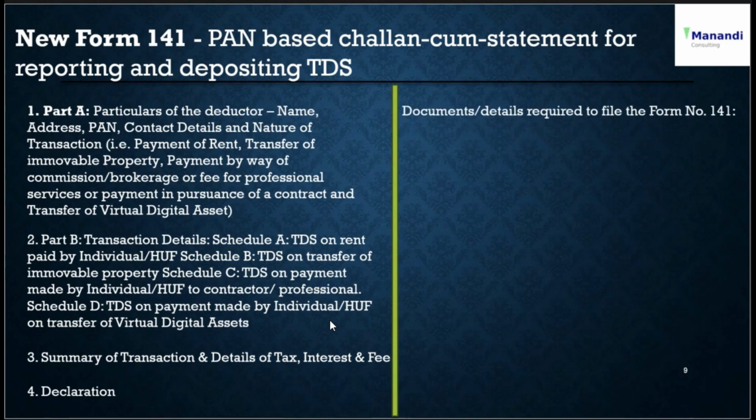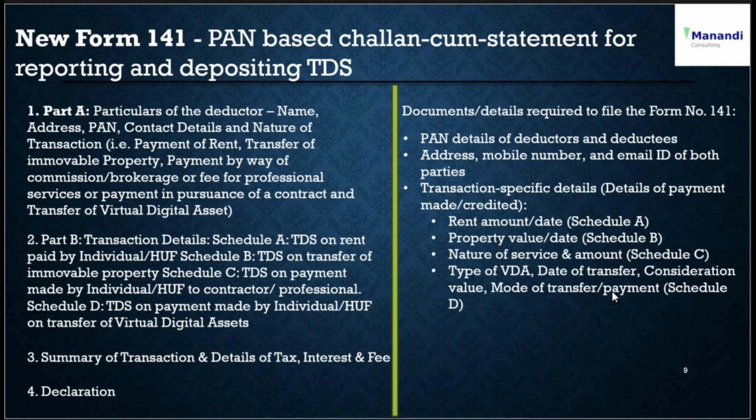What are the details required for filing Form 141? PAN details of the deductors and deductees, address, mobile number, and email ID of both parties. Transaction-specific details: details of payment made or credited, rent amount or dues for Schedule A, property value and date for Schedule B, nature of service and amount for Schedule C, and type of virtual digital asset, date of transfer, consideration value, and mode of payment or transfer for Schedule D.